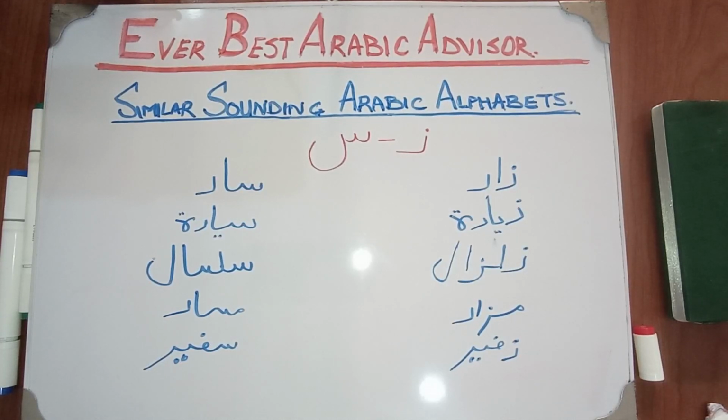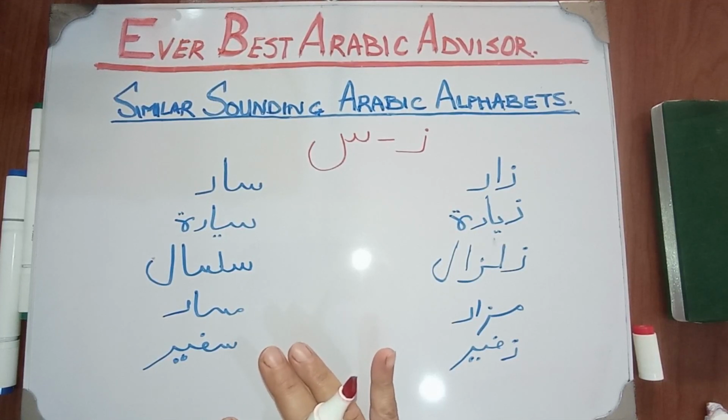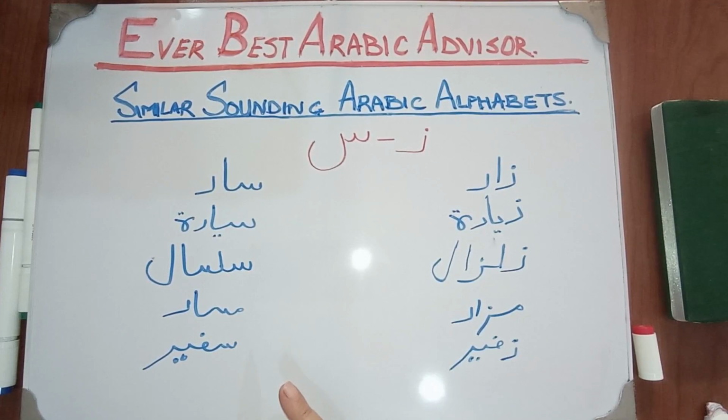Assalamu alaikum. Za and seen have the same articulation point. Then how are they different? Let's learn in this video.